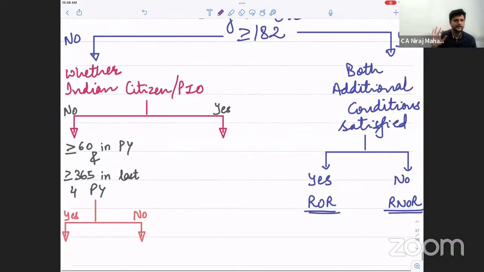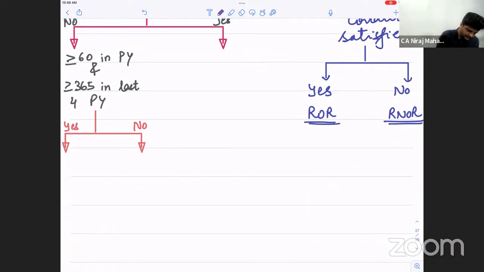Okay, pay attention. In which category? Basic condition number 1, fail. Indian citizen or PIO? No. So we will check basic condition number 2. Basic condition number 2 also fail. Give me the answer, Khushbu, Tejal. Nitin, basic condition number 1 fail. Basic condition number 2 fail. NR.